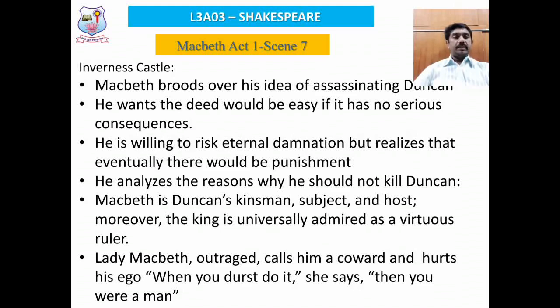And number 3, King Duncan has come as a guest to his place of residence, and Macbeth is a host who is supposed to extend his hospitality and not murder him. These three important reasons prevent Macbeth from committing the act of murder.